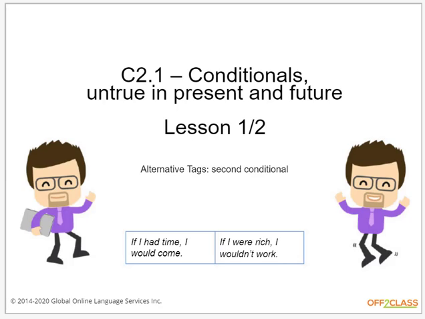So keep in mind that for the second conditional, we use the past simple in the if clause and would in the result clause, but we are referring to the present and future. In the if clause of the second conditional with the verb to be, we can use either was or were for he, she, or it. Were is more formal. Right, so we're going to actually go through a review of the first conditional.